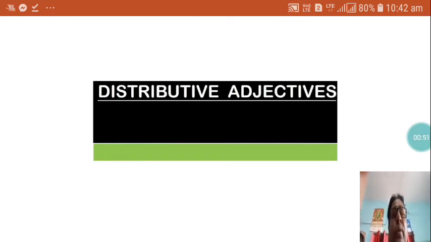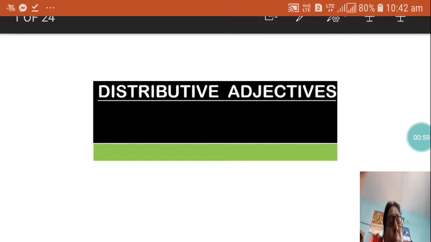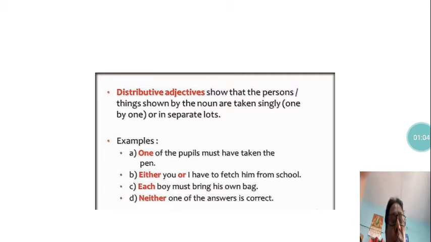Distributive adjectives. The next one, that is distributive adjectives. What are distributive adjectives? Let us see here. Distributive adjectives are the adjectives that show that the persons or things shown by the noun are taken singly. That means one by one or in separate lots. You can see examples here.